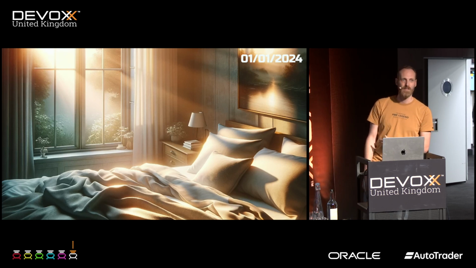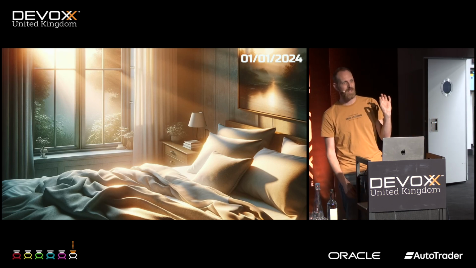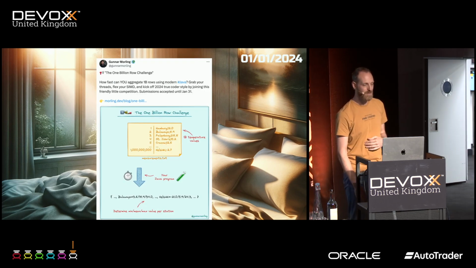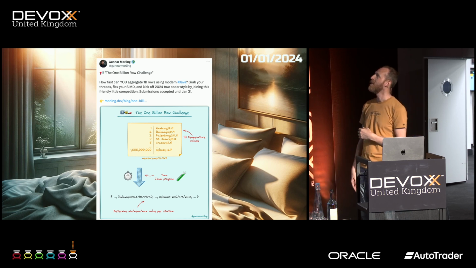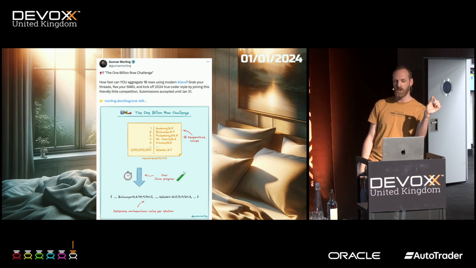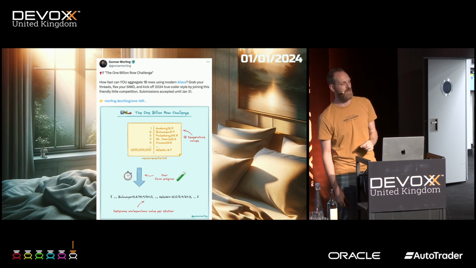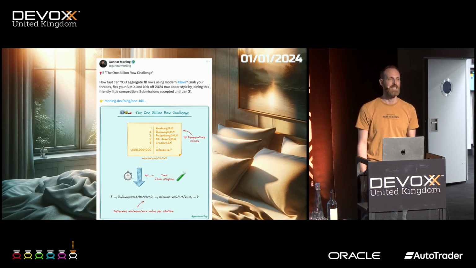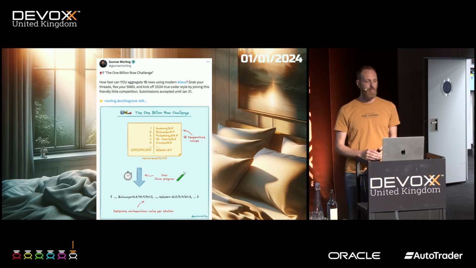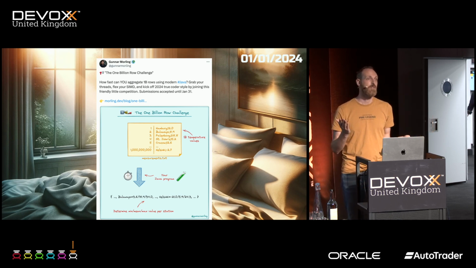So I woke up on the 1st of January with a little bit of a hangover, and this tweet dropped from Gunnar: the 1 billion row challenge. How fast can you aggregate 1 billion rows using modern Java? And modern Java is vanilla Java. Sounds interesting. Let's try.